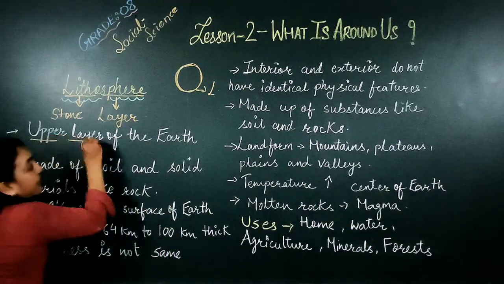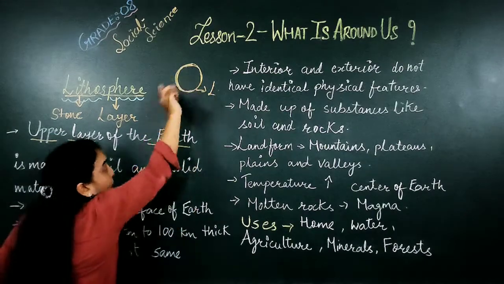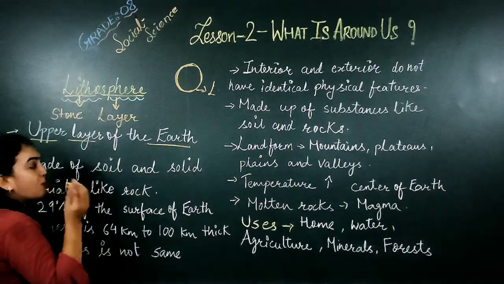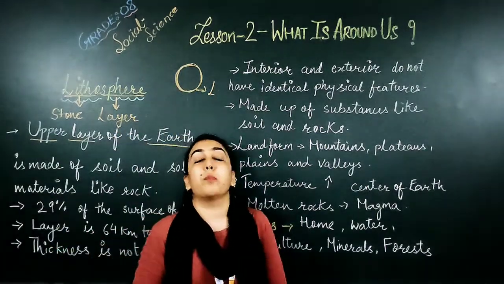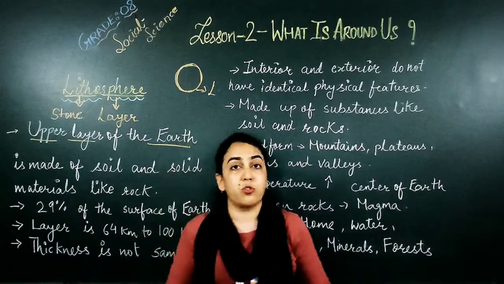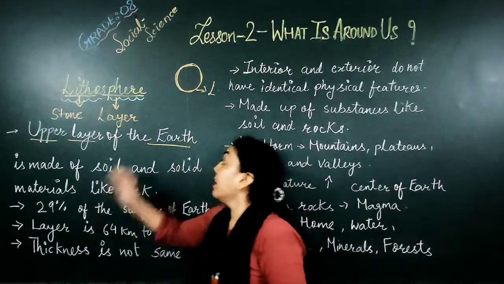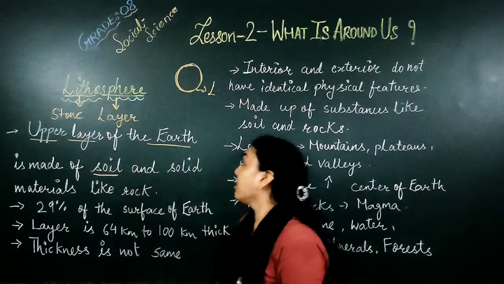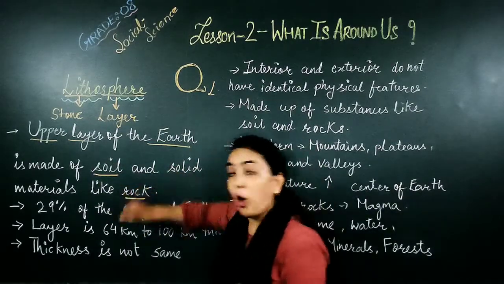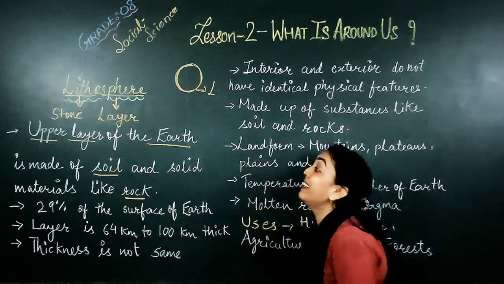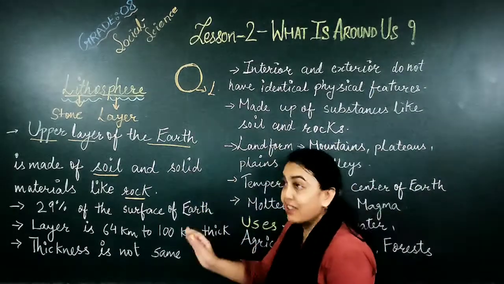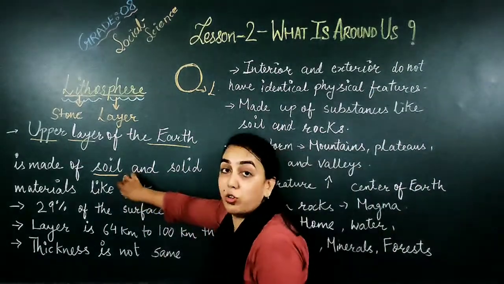The upper layer of the earth, the outermost layer, is known as lithosphere, which is made up of solid materials known as stones and rocks. Next, it is made of soil and rock. In this layer, there are rocks, stones, and soil also.